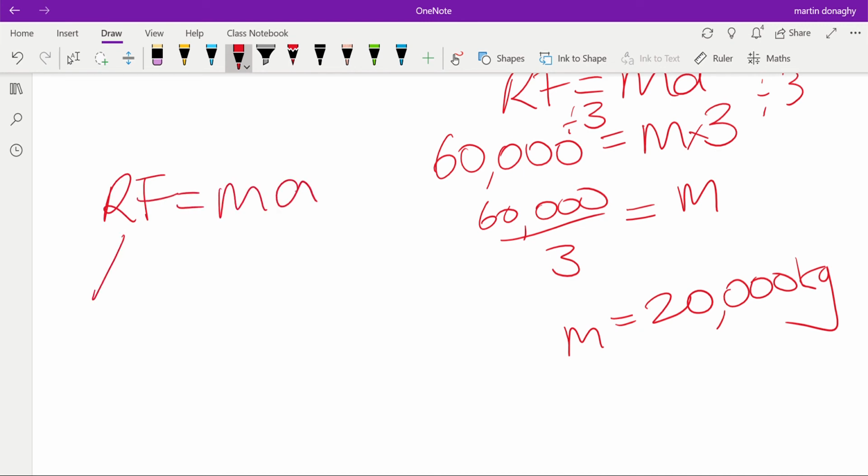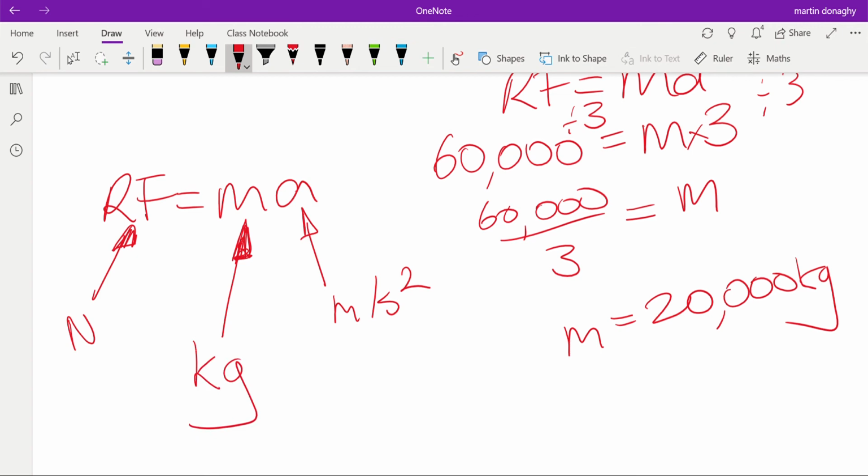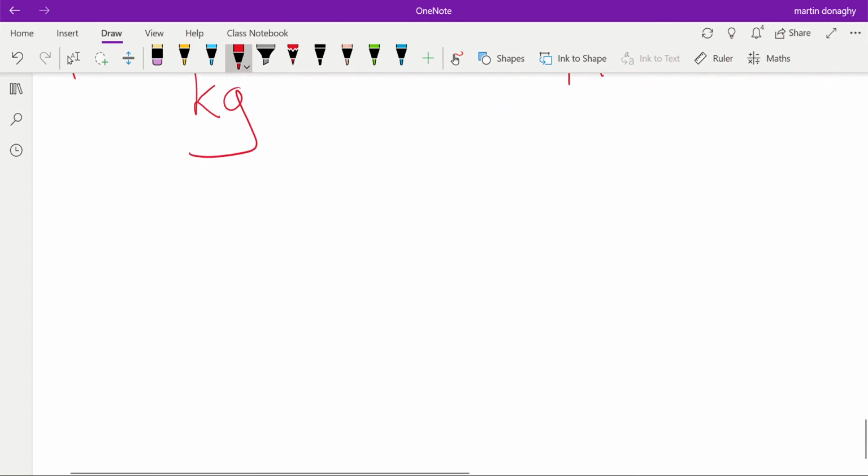Now, the only way we can make this slightly trickier is that the key thing in this equation is that these have particular units. So this has to be in newtons. If we got something like kilonewtons, we'd have to convert it. This has to be in meters per second squared. You don't usually see it in anything else. But the mass quite often can be in different units. Particularly, it needs to be in kilograms, but quite often you might get given the mass in grams. So let's look at an example like that.